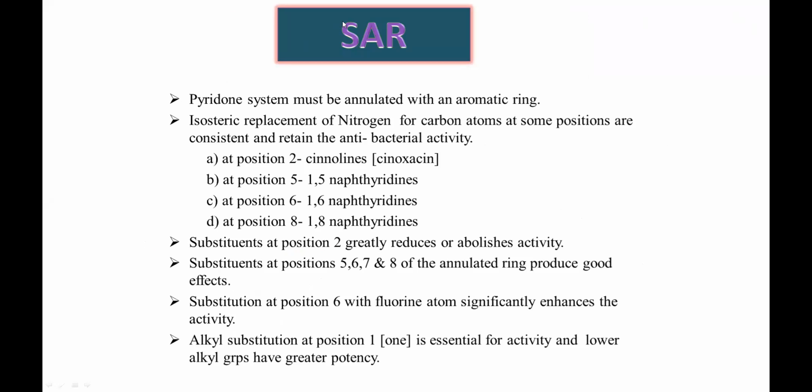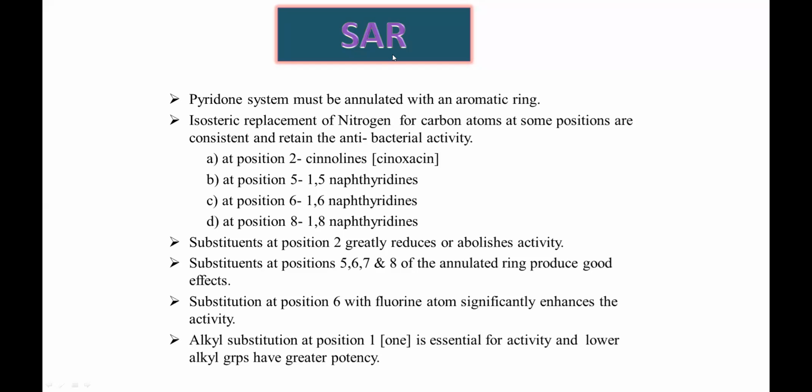Substitution at positions 5, 6, 7, 8 of the annulated ring produces good effects. So you can have substitution at 5, 6, 7, 8, which is the annulated ring to your 4-pyridone group. Any substitution at 5, 6, 7, 8 has a good effect on the activity. Substitution at the 6th position with a fluorine atom significantly enhances the activity. It was observed that when quinolones contain a fluorine at the 6th position, the activity was drastically improved.